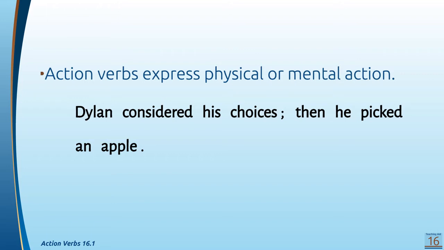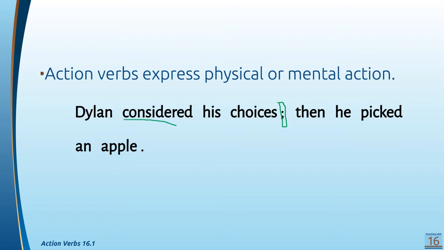Action verbs. So action verbs express physical or mental action. For example, Dylan considered his choices; then he picked an apple. So in the first part, we have this semicolon here, so that shows us we have two sets of subjects and verbs. So look for your first verb. What is it? Dylan considered his choices.